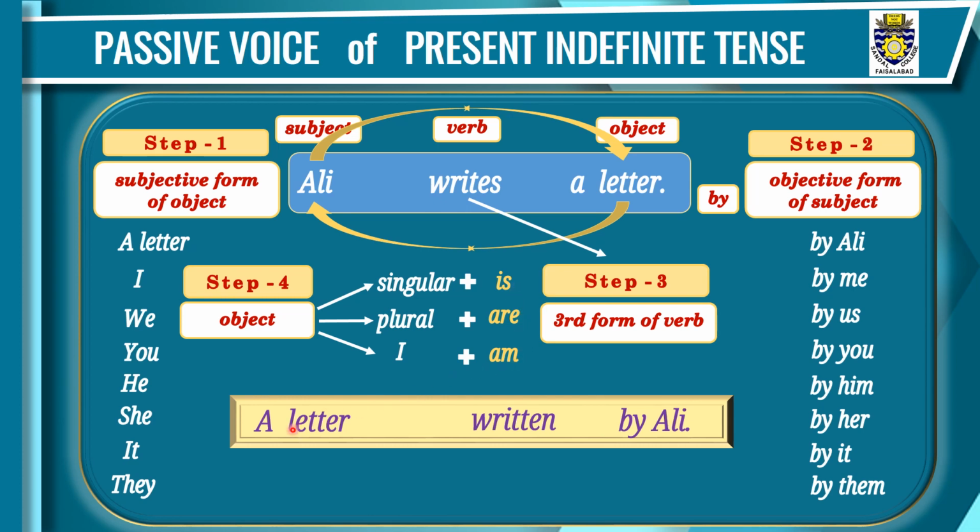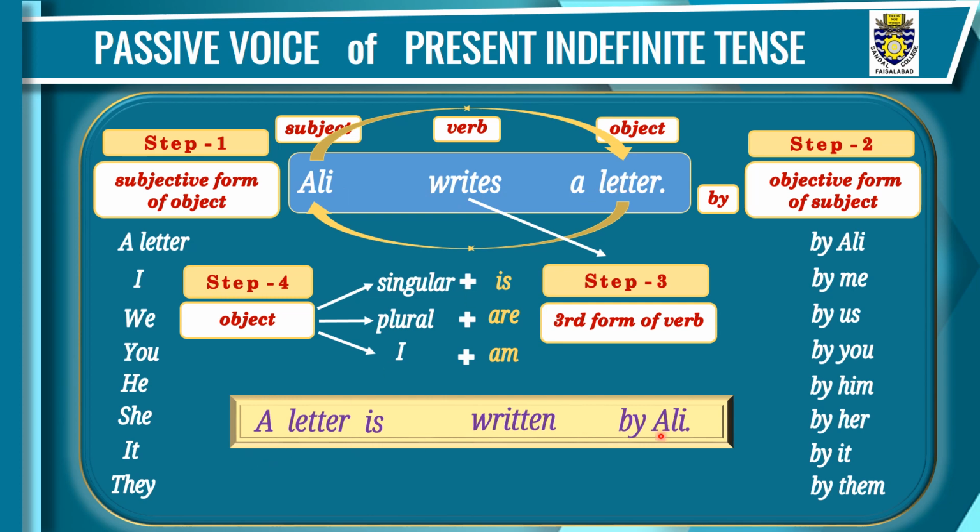If a letter, the object, is singular, we'll write is. If letters, we'll write are. If there is I as subject here, we'll write am. So a letter is singular, so we'll write is here. A letter is written by Ali. This is the passive voice of this active voice. Ali writes a letter. A letter is written by Ali.